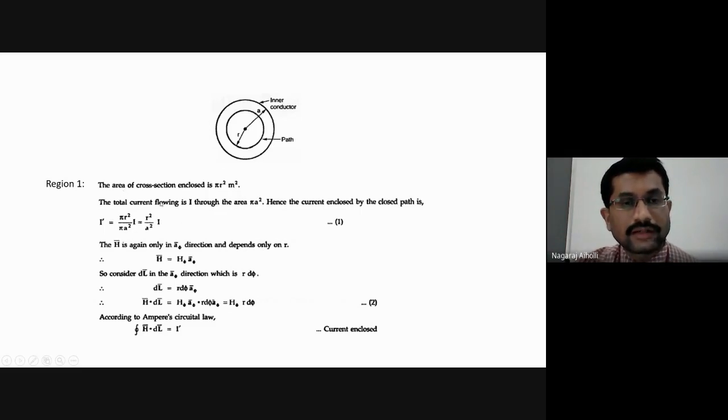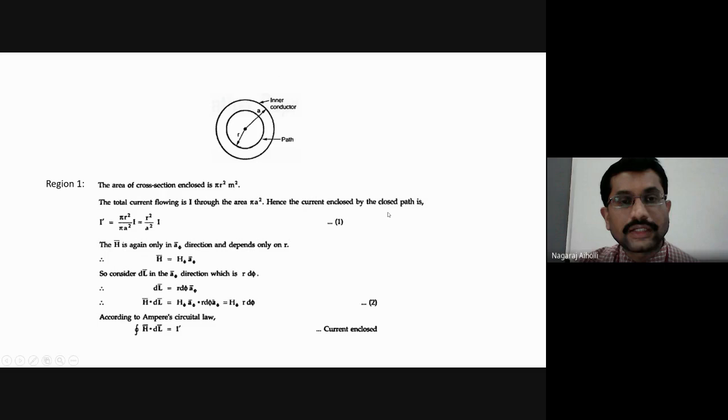The total current flowing is I through the area pi a squared. Then here, if it is pi r squared, what is the outer surface area? If the area of the inner radius r is pi r squared, what is the area of the outer surface of the inner conductor? Total area is pi into a squared. a is the radius, then pi a squared will be the total area.